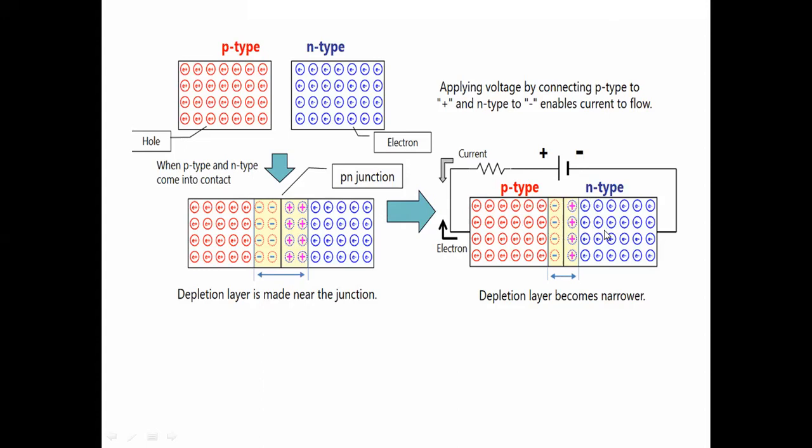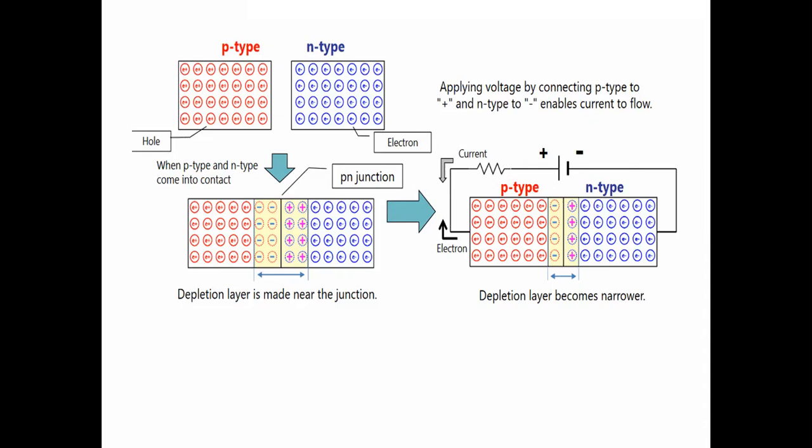Okay, so in such a process, what happens? We were told that there is a potential barrier, the depletion layer. That depletion layer becomes narrower, because the electrons are moving to the left side and the holes are moving to the right side, and due to that the barrier breaks, or becomes narrower.